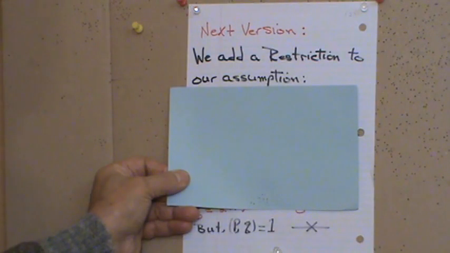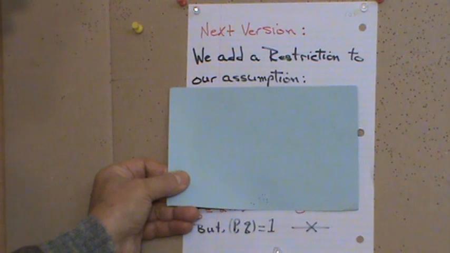The premise that we add is that the square root of 2 equals P over Q, where P and Q are relatively prime, meaning that P and Q have no factors in common except 1.